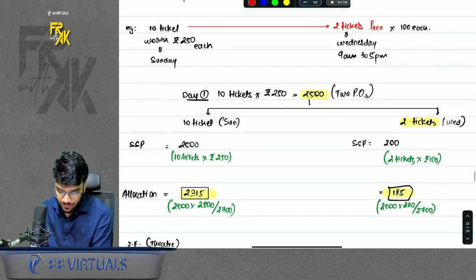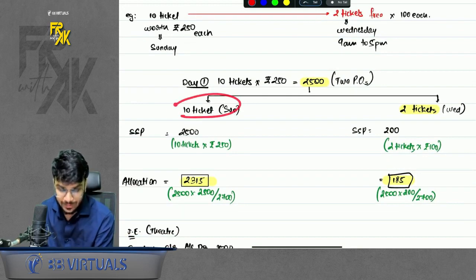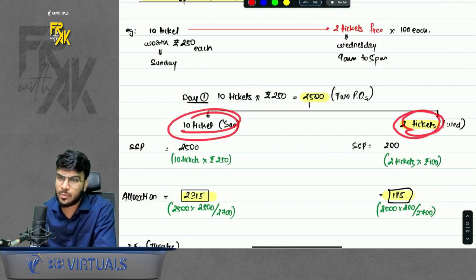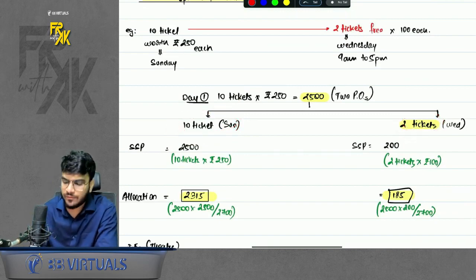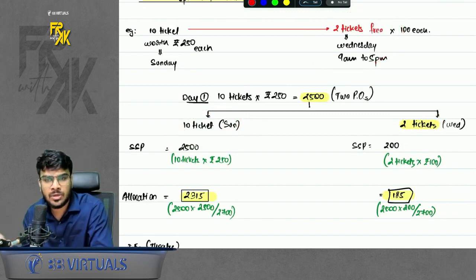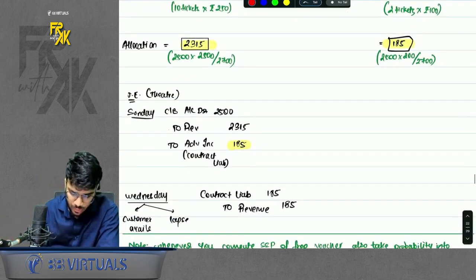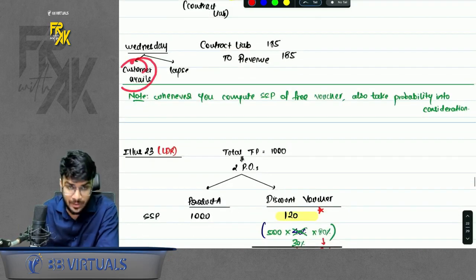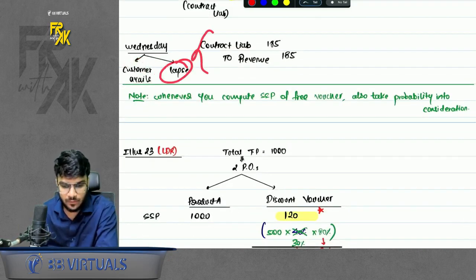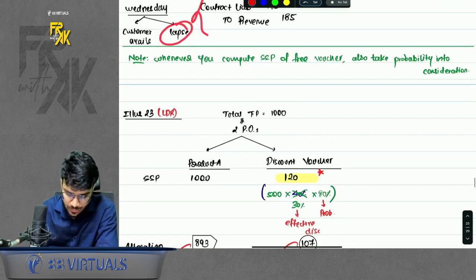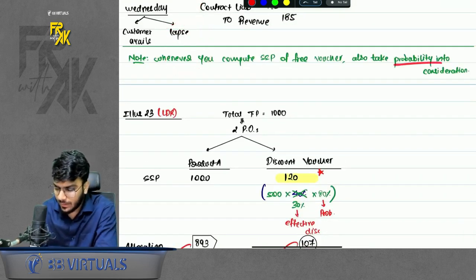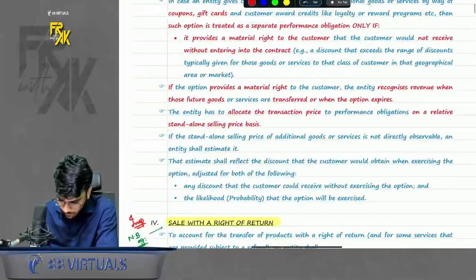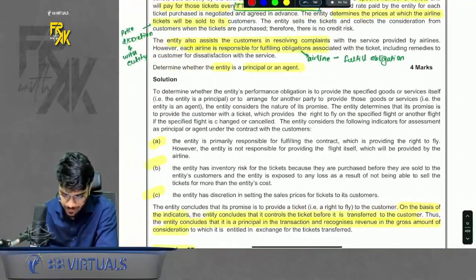Why bifurcate? Whatever allocation comes to the 10 tickets, you can book the revenue on day one. But whatever allocation comes to the 2 tickets, you cannot book the revenue today. You will book the revenue in future when either the customer uses the voucher or the voucher lapses. So as on today, you will book a contract liability for those 2 tickets, and then in future when the customer avails it or it lapses, you can book the revenue. Also, one more thing, whenever in a question there is probability given, take that also into consideration. To understand this better, we had one example, illustration number 23. Please have a look at illustration number 23 here.